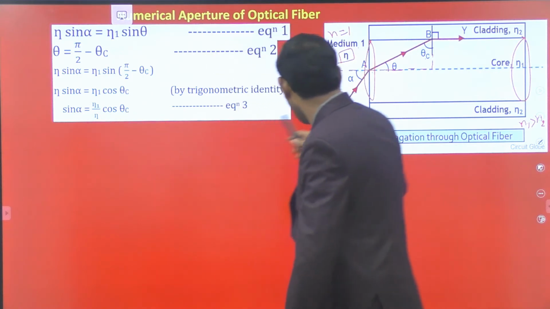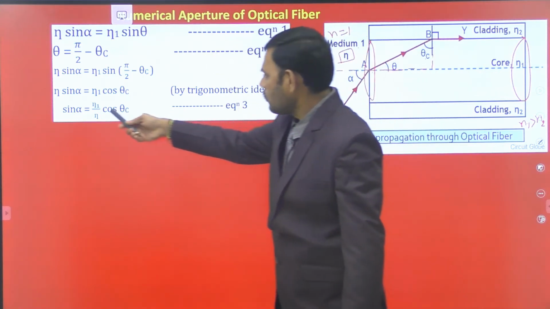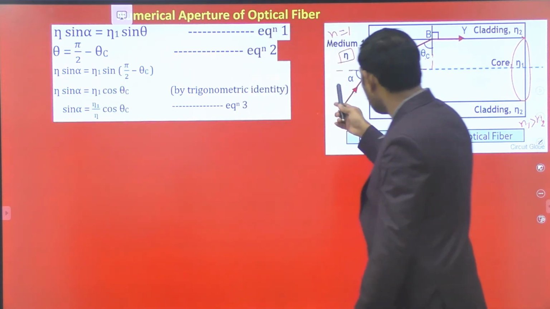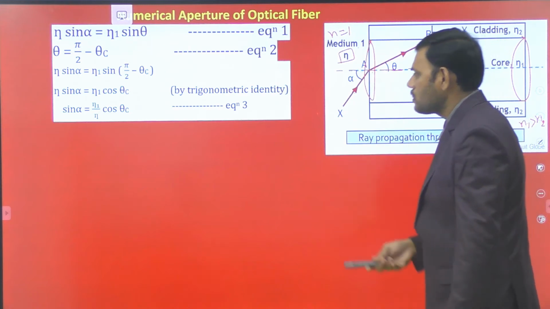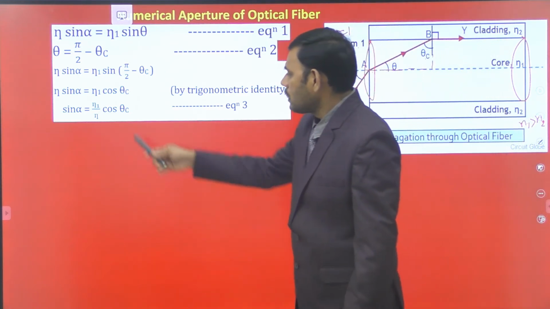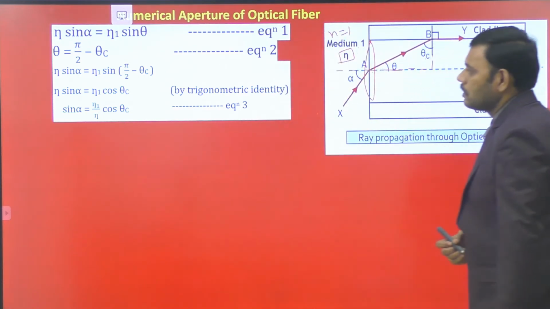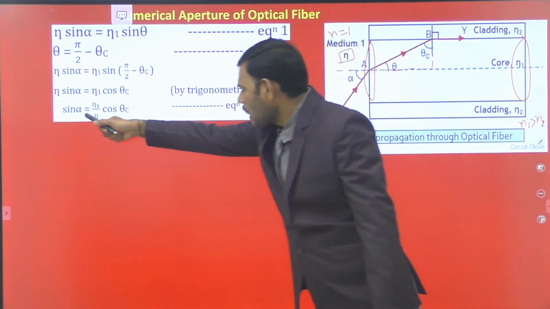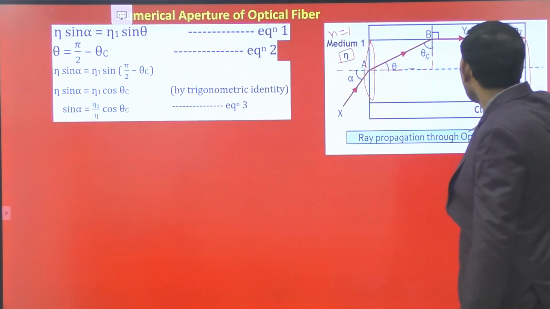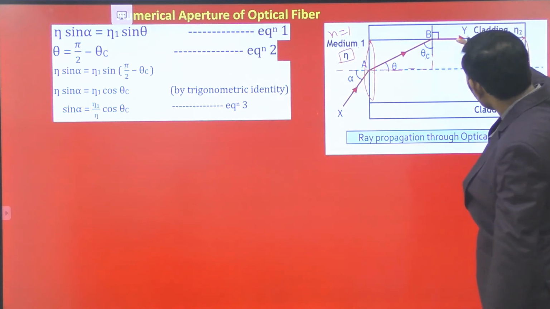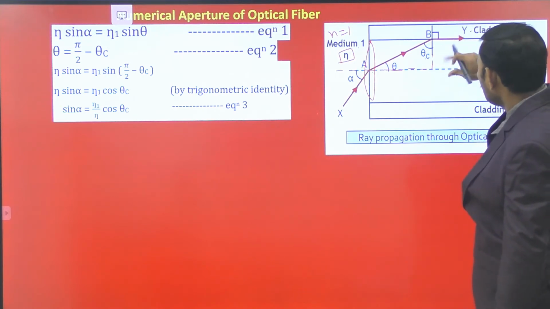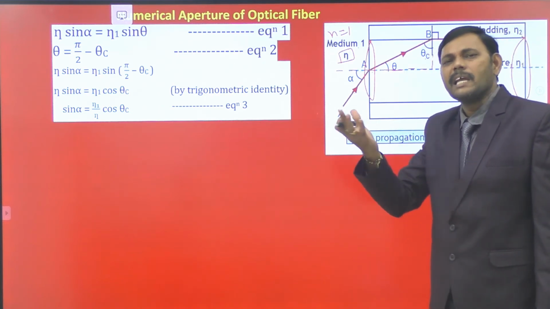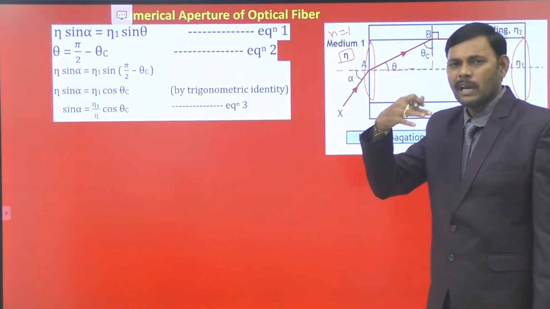Remember, alpha is the launching angle, n1 is the refractive index of the core, n is the refractive index of the surrounding medium, the medium from which light is launched, the outside medium, and theta c is the critical angle. We would like to represent this launching angle in terms of the core and cladding refractive indexes, n1 and n2.